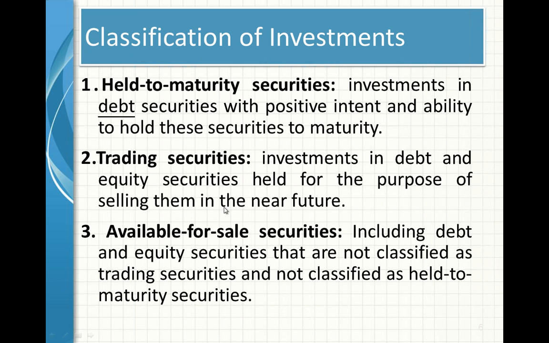So trading securities, available for sale securities, held to maturity securities. There will be a broad classification between these three, but we can say only two. Second and third type of securities are of short term, and held to maturity securities are of long term.